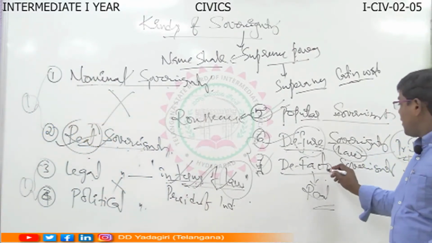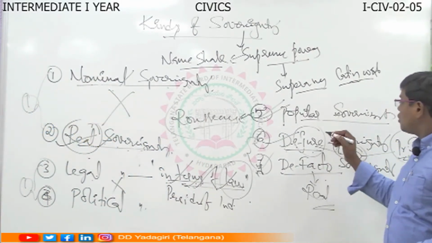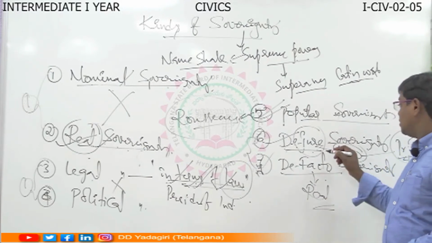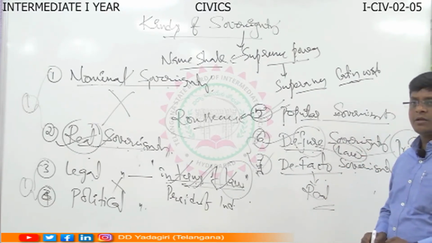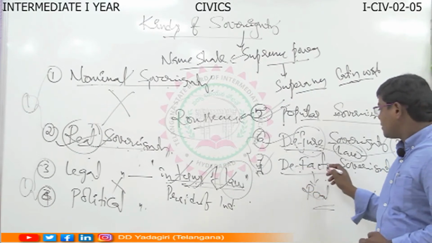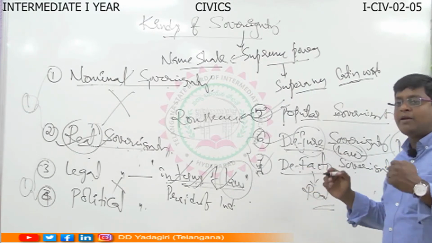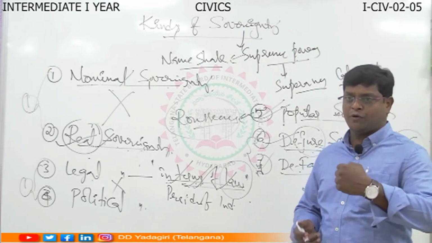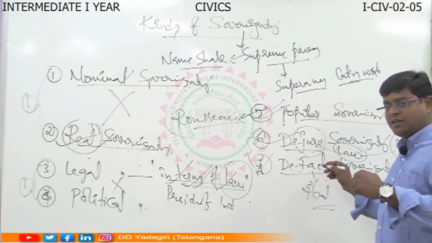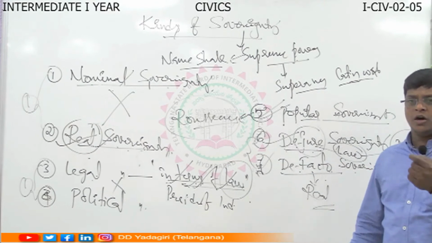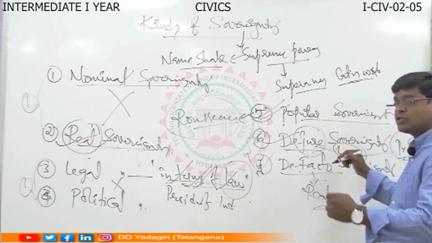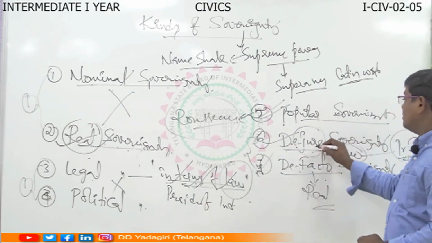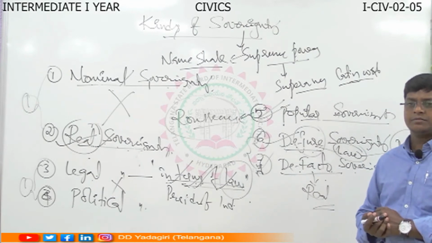Here, a de facto sovereign may not be considered a de jure sovereign because the de facto sovereign came by force. If the de facto sovereign is approved by law, the de facto sovereign may be considered a de jure sovereign.